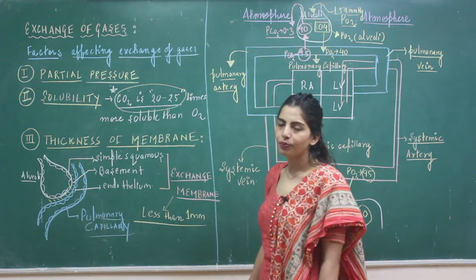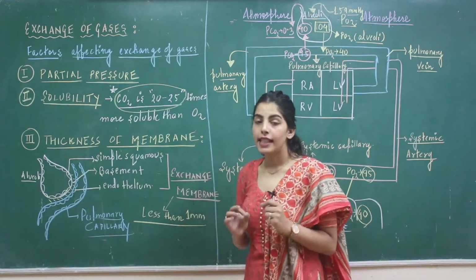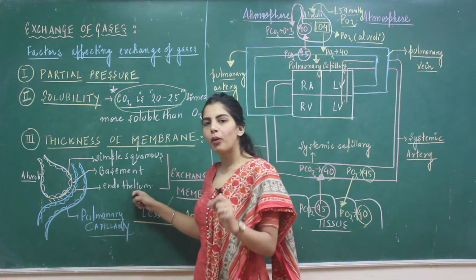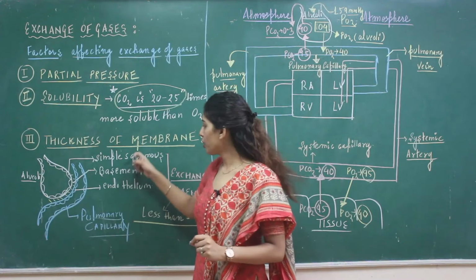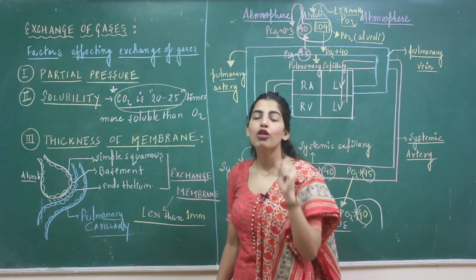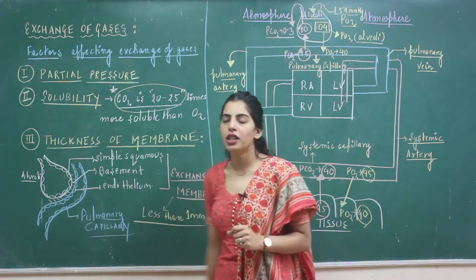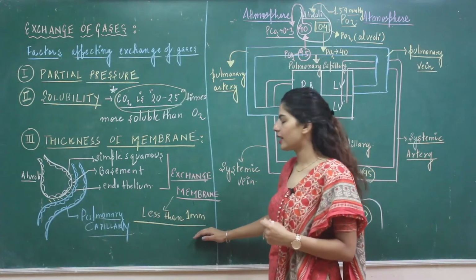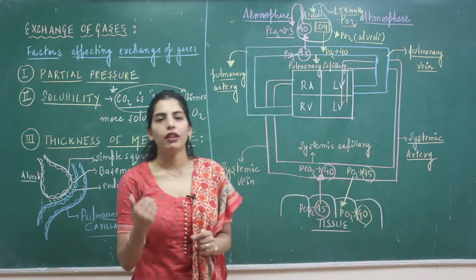If I ask you, in the exchange membrane, how many cellular layers are there? Is it 3? No, the cellular layers are only the simple squamous epithelium of alveoli and the endothelium of the pulmonary capillary. Basement is an acellular or non-cellular layer. So in total you have got 3 layers through which you are exchanging. And students, thickness should not be too much. Membrane should be thin enough for easy diffusion. And that you can see because your exchange membrane has a thickness of less than 1 millimeter, which is very good for the diffusion.